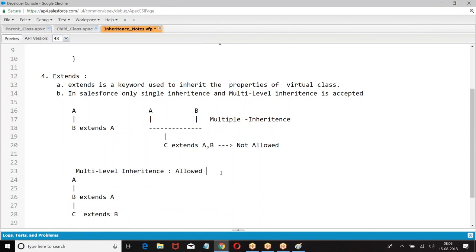Then we have the next one, hybrid. What is hybrid? A combination of multiple and multi-level. A combination of multiple and multi-level is hybrid.